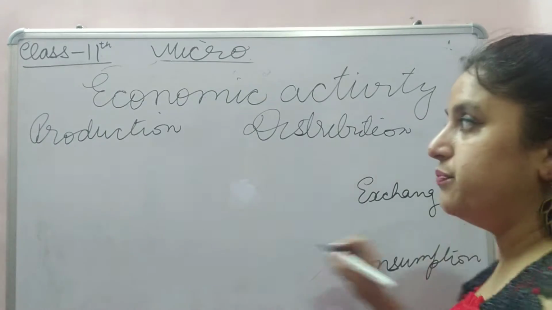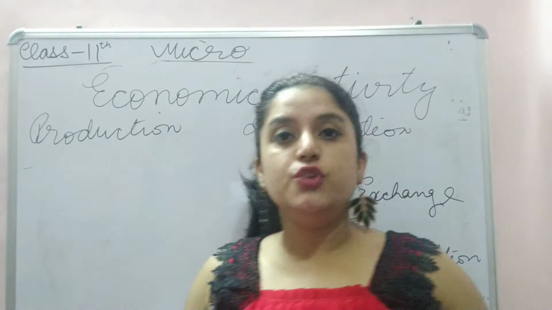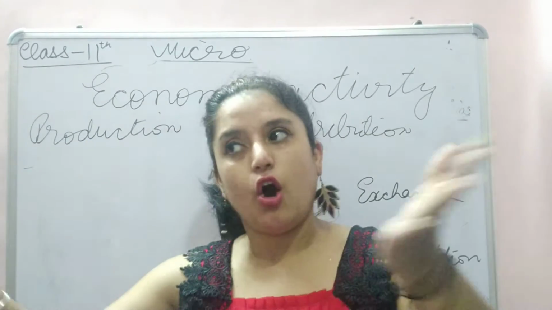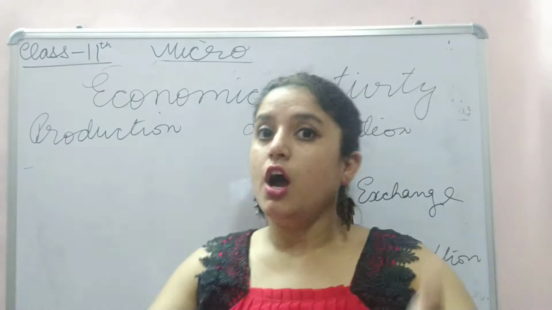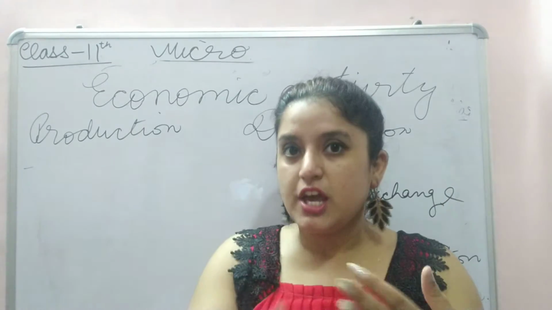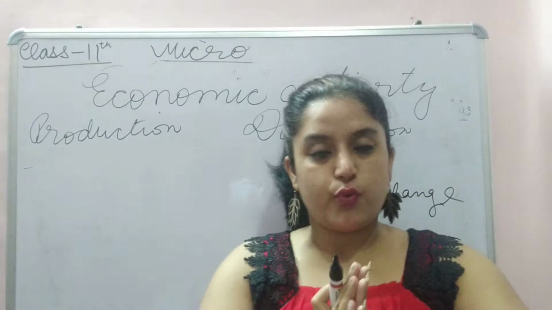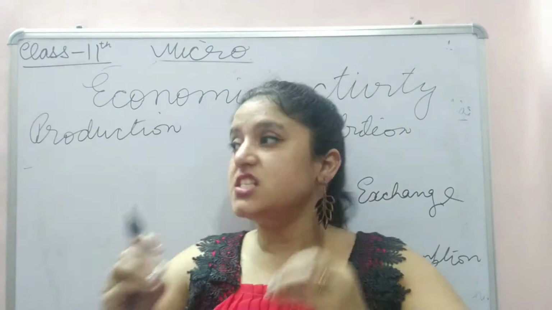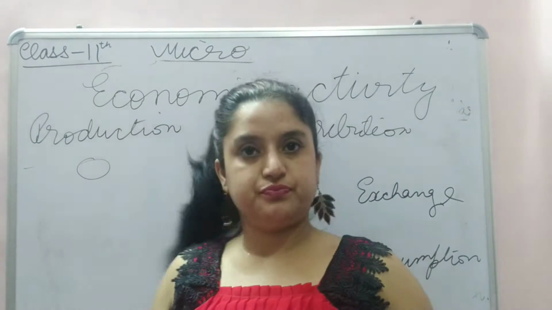Exchange and consumption. Production. In production, we produce something. We produce according to the specification given by the customer, according to the market taste, preferences. We produce so that it satisfies what? Wants. Right? It has some utility, that thing we produce.